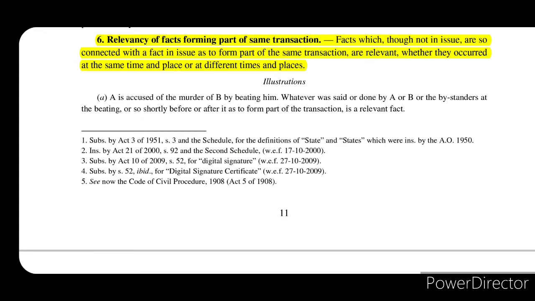Whether they occurred at the same time and place or at different times and different places, that doesn't matter. If they are so connected that they form part of the same transaction, then that will be regarded as a relevant fact to that fact in issue, to which it is so interlinked.